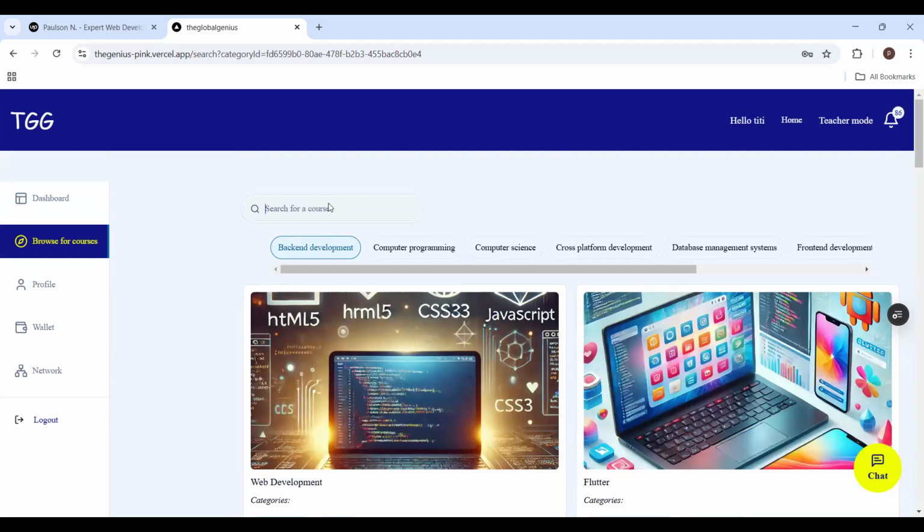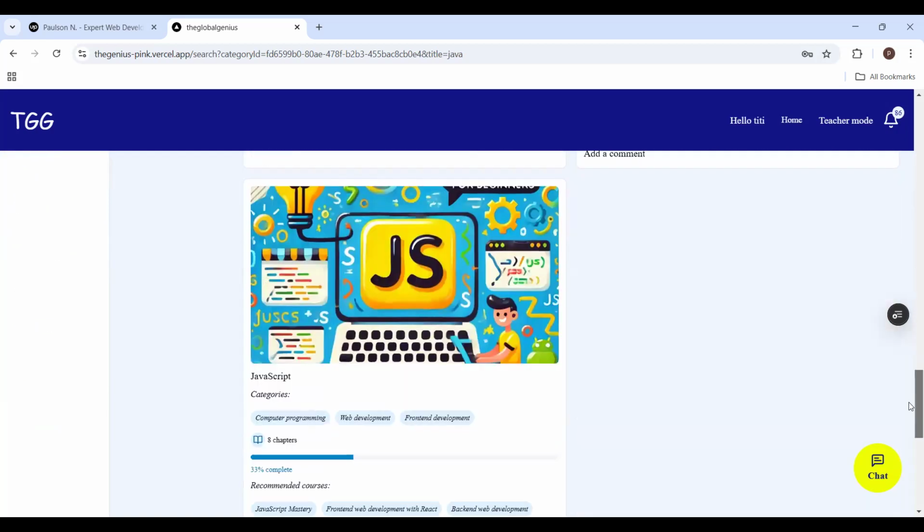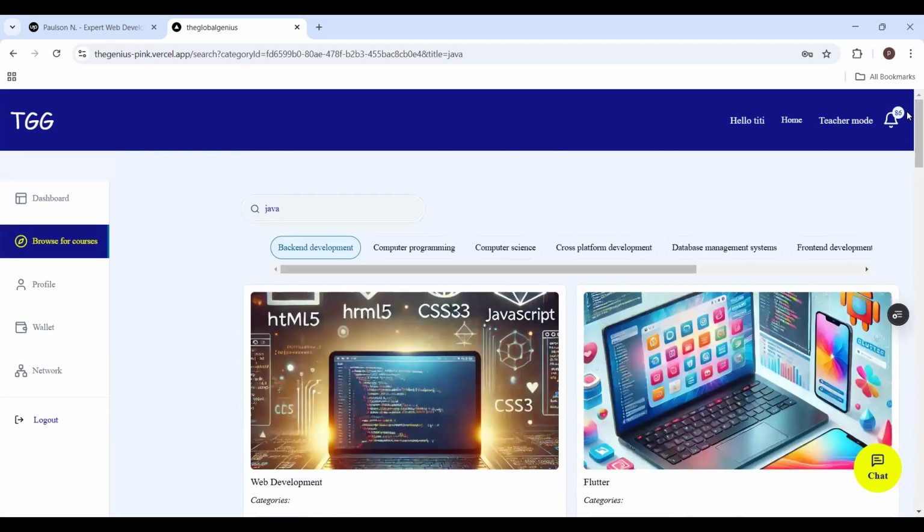Now I can also search by title. I could say Java. It takes some time to load. For some reason it's not coming up.